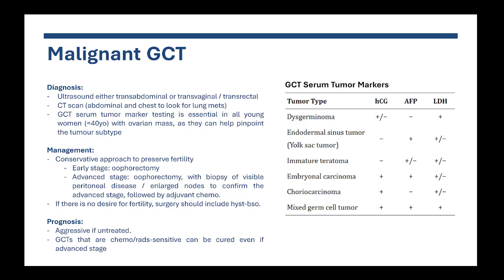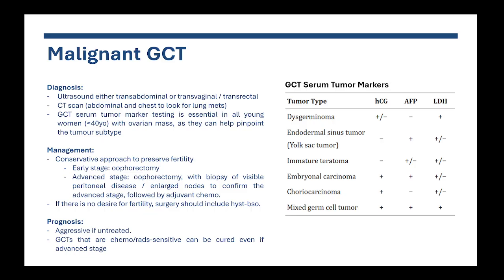When a patient presents already at an advanced stage with omental metastasis or so on, then you might want to go for an oophorectomy and a biopsy of any visible disease in the peritoneum to confirm that this is a metastasis, or any enlarged nodes to confirm that there is nodal metastasis, and to confirm that this is indeed an advanced stage that will require adjuvant chemotherapy after the oophorectomy.